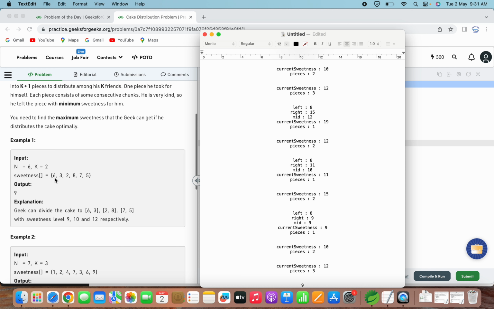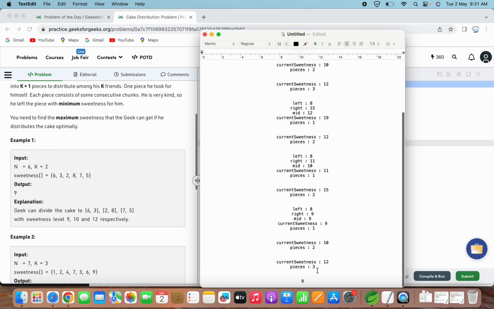So we again try to divide the cake into those chunks where the sweetness level is greater than or equal to 9. So 6 plus 3 will be 9 here. 8 and 2, again it is 10. So that's the second piece. 7 plus 5 is equal to 12. So we are getting 3 pieces again.